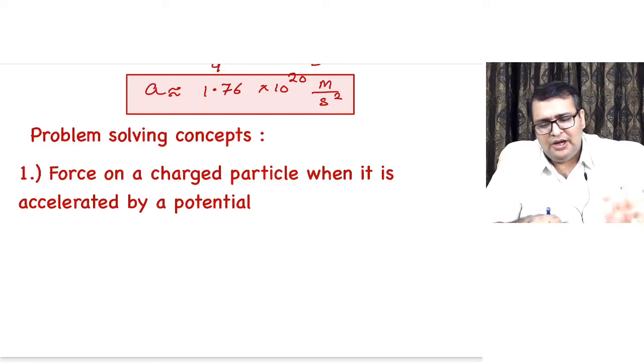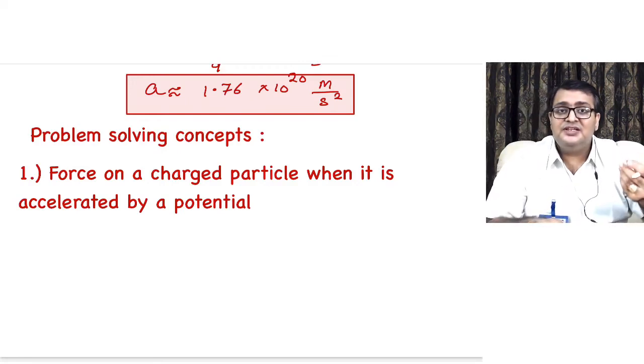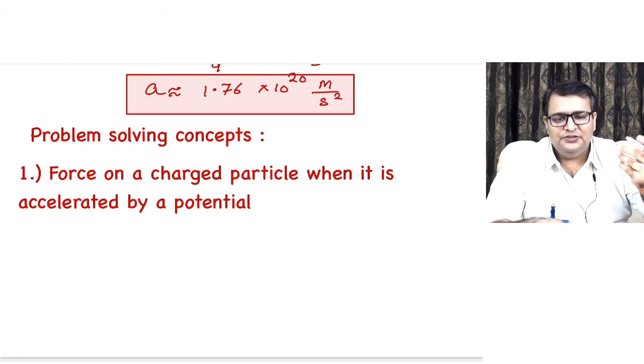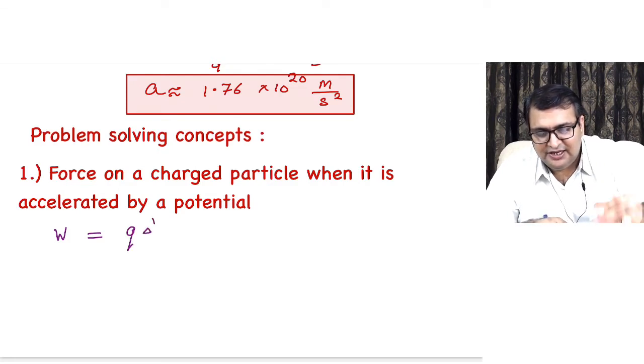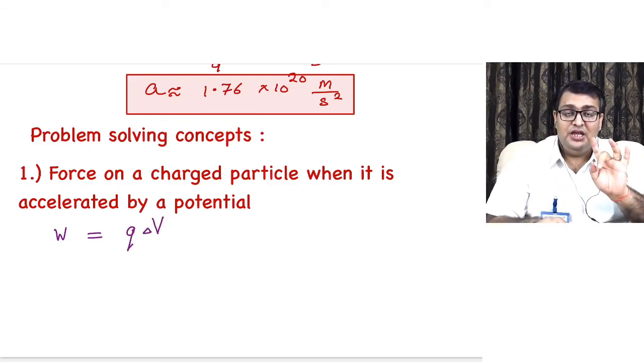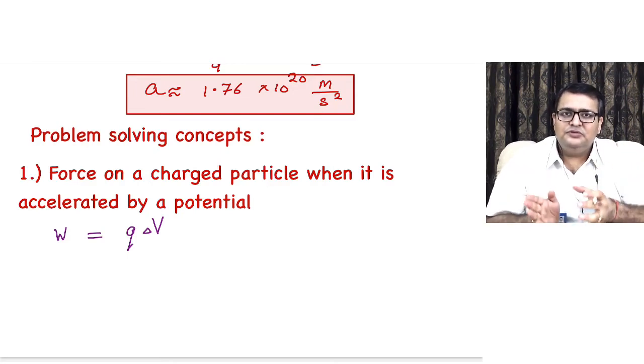So let's say they say the charged particle is accelerated by a potential difference V. We would say, sir, work done is going to be q delta V, where capital V denotes potential difference. That is the work done.